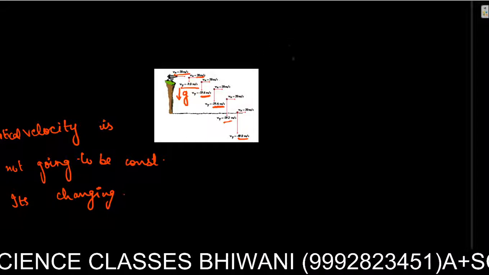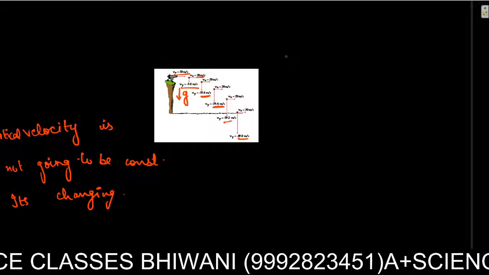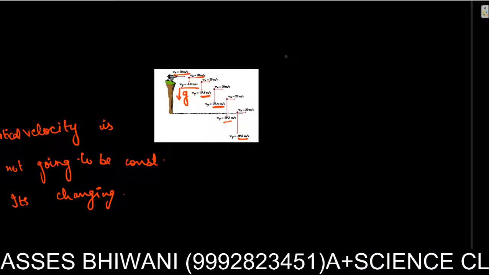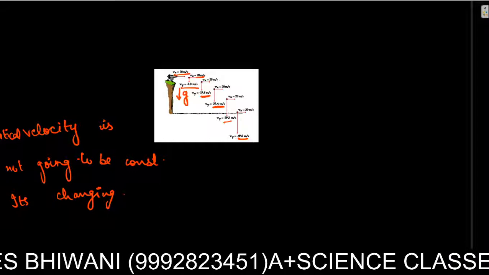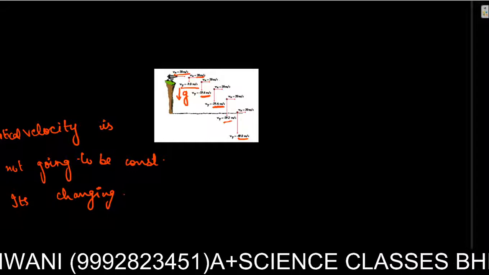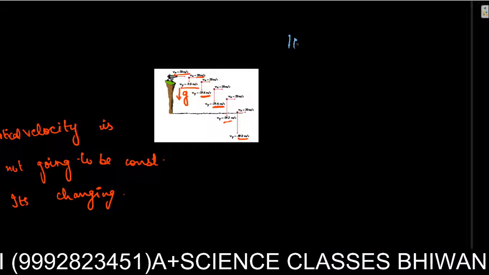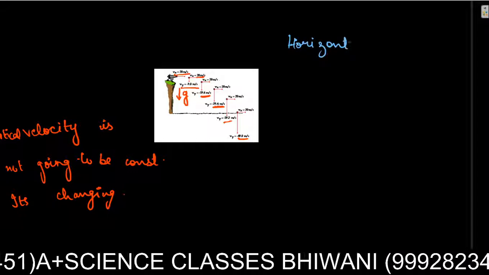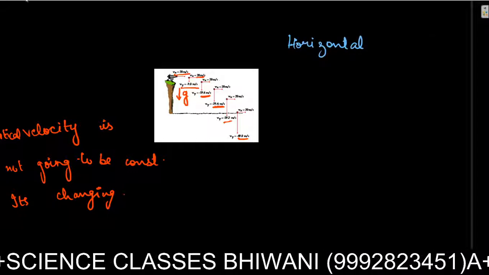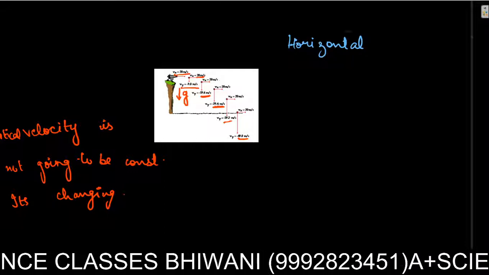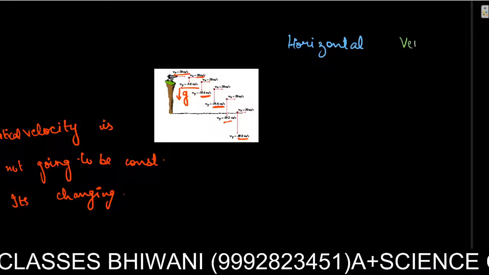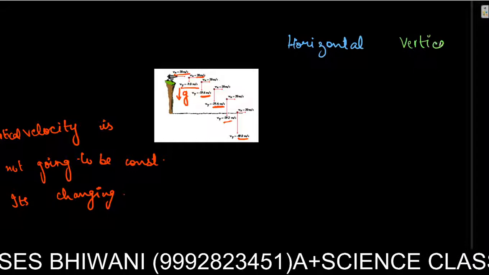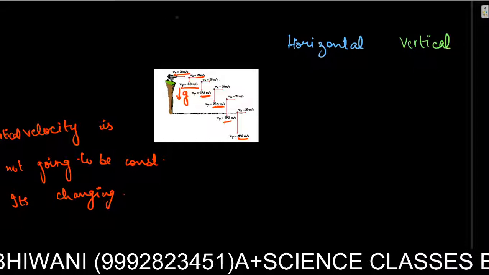So let's talk about some simple things which differ in horizontal and vertical direction. Just let me write it down. Horizontal and vertical direction. Things which we differ.